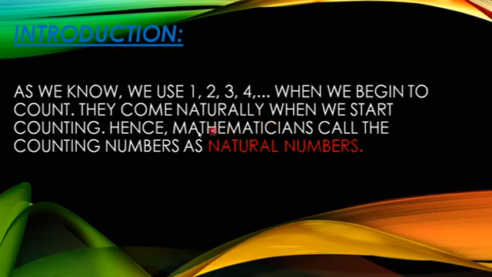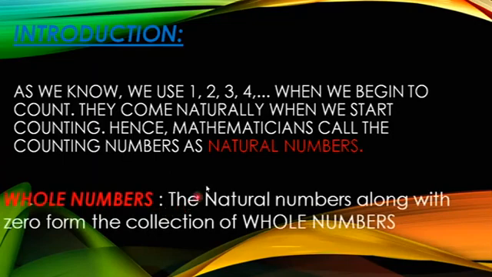For these numbers, mathematicians have given a name. So that is natural numbers. Natural numbers means 1, 2, 3, 4, 5, and so on, what we use in our daily life for counting. So these numbers are known as natural numbers.